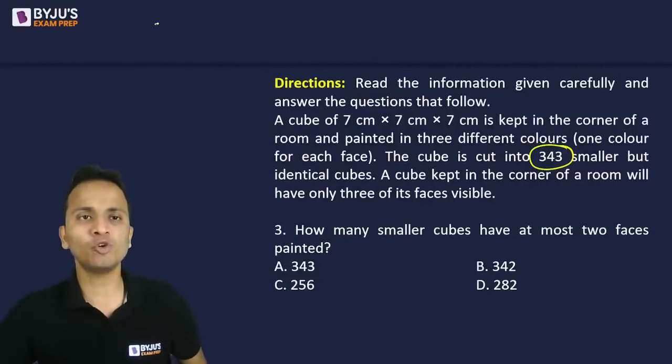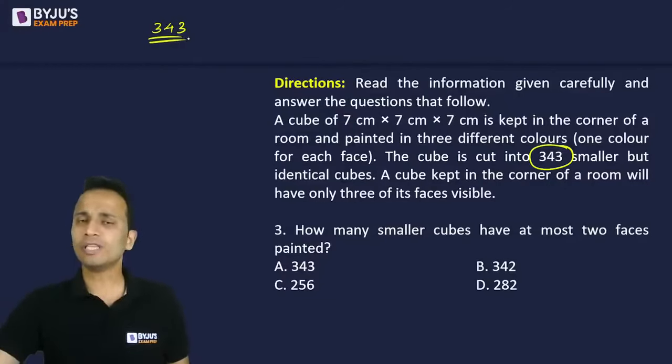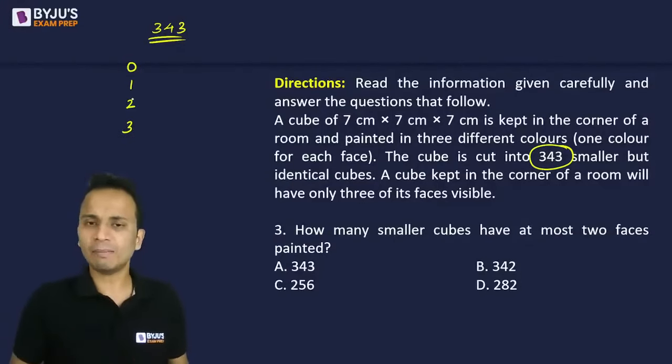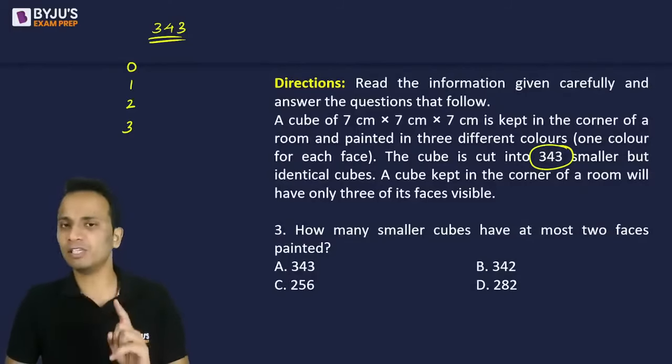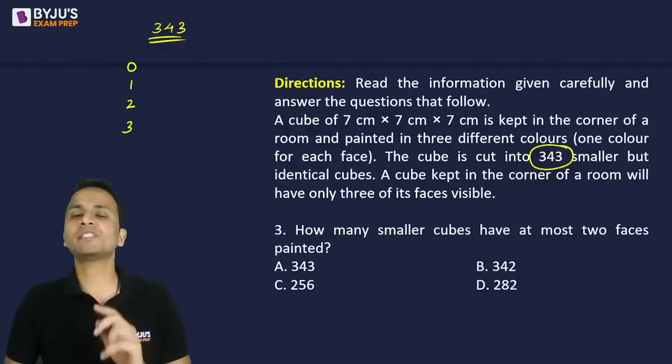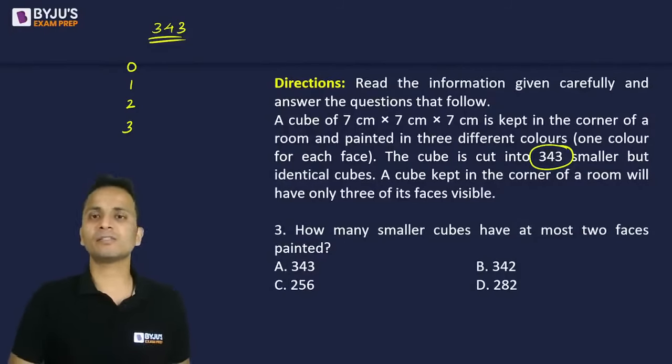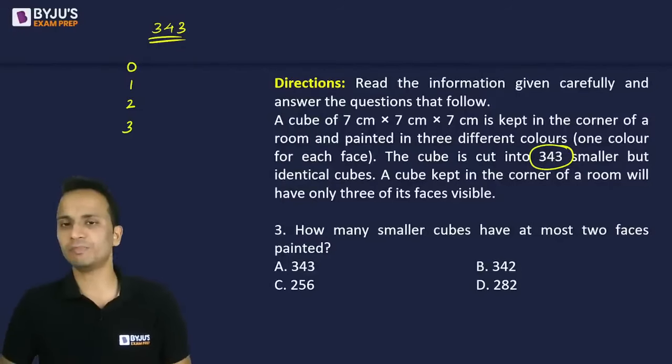Now total number of cubes is 343. Okay. Now there will be four different types of cubes. Having zero face painted, having one face painted, having two faces painted, and having three face painted. Okay, so there will be some pieces which will have zero face painted. There will be some pieces which will have one face or two face or three face painted.